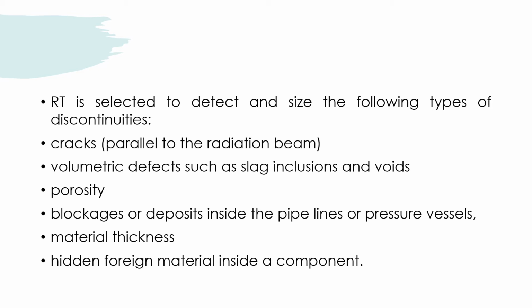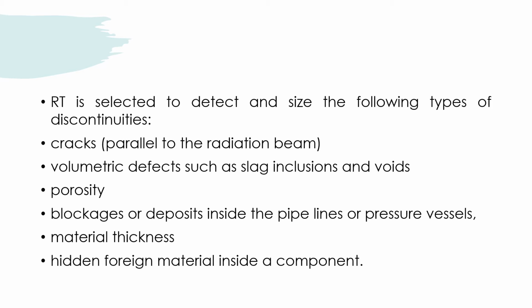RT is selected to detect and size the following types of discontinuity. Number one, cracks which are parallel to the radiation beam. Number two, volumetric defects such as slag, inclusions and voids. Number three, porosity.